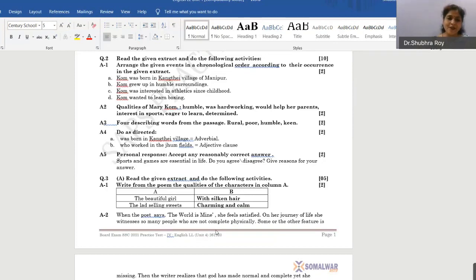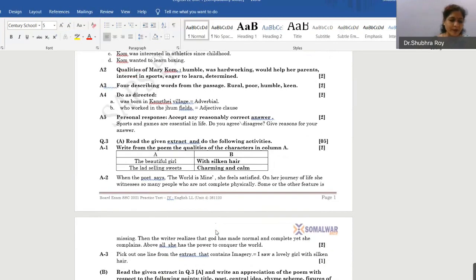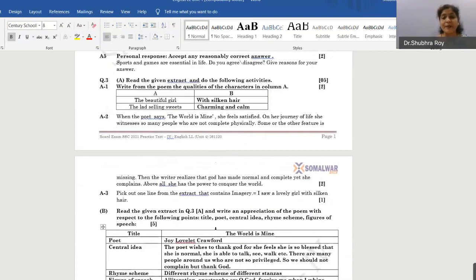Okay, full marks. Now, activity 2 is, what does the poet mean when she says the world is mine? Explain in brief. When the poet says the world is mine, she feels satisfied. This is an ideal answer I have given. On her journey of life, she witnesses so many people who are not complete physically, with some feature or the other missing. Then the writer realizes that God has made her normal and complete, yet she has complaints. Above all, she has the power to conquer the whole world. She realizes that later. So this is the answer.